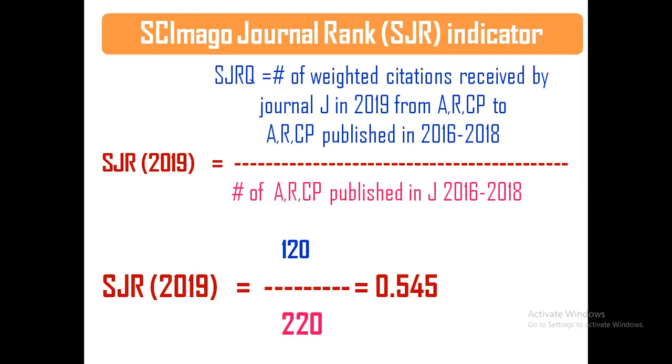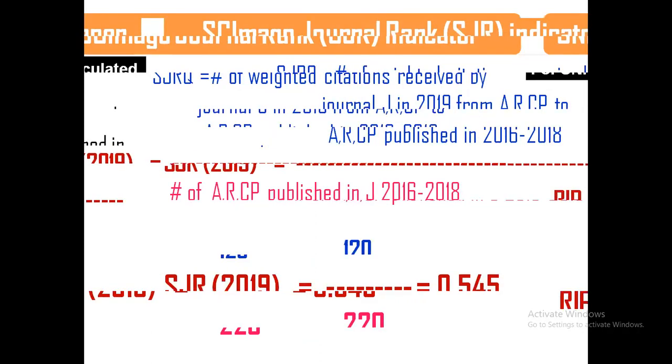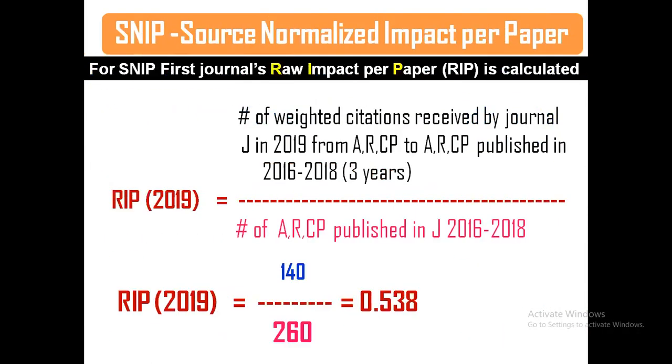What is SJR? Scimago Journal Rank. And one more thing is that it has the SNIP value also. Scopus calculates SNIP, which means source normalized impact per paper: per paper, what is the source impact value.